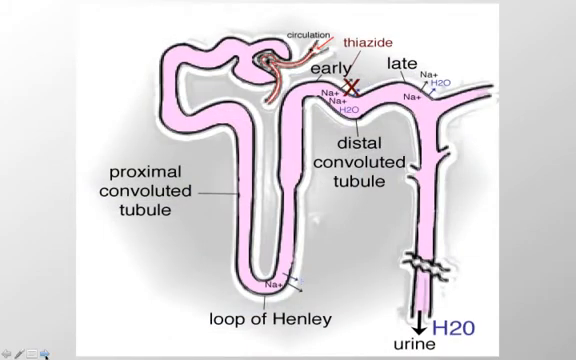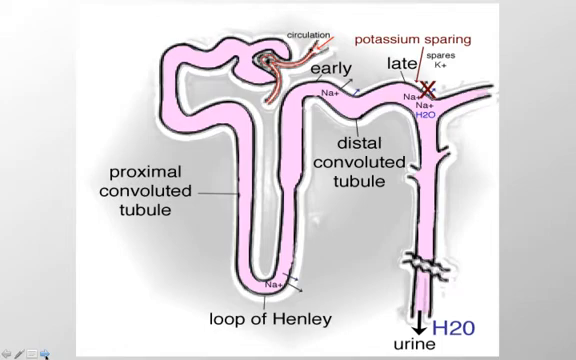Thiazides act in the early distal convoluted tubule, inhibiting the reabsorption of sodium and water, which results in fluid excretion. Loop diuretics act on the loop of Henle, again inhibiting the reabsorption of sodium and increasing fluid excretion. Some potassium-sparing diuretics act on the late distal convoluted tubule. Some inhibit aldosterone. Remember that aldosterone is a mineralocorticoid that causes sodium retention, and hence water retention.